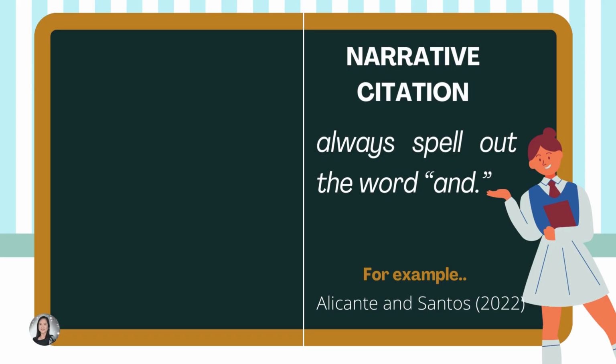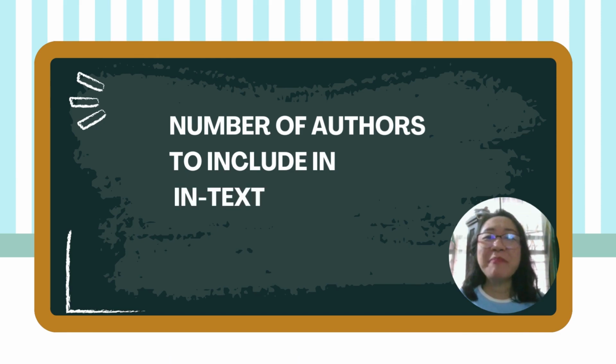While in narrative citation, always spell out the word "and." In our example, Alicante, then the word "and" is spelled out, then Santos, close and open parentheses, the year of publication, which is 2022.